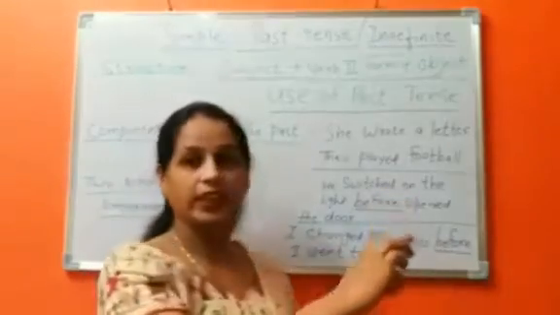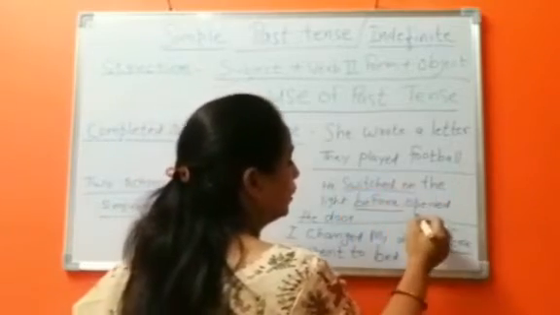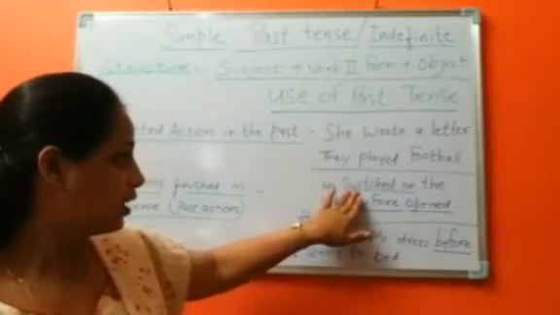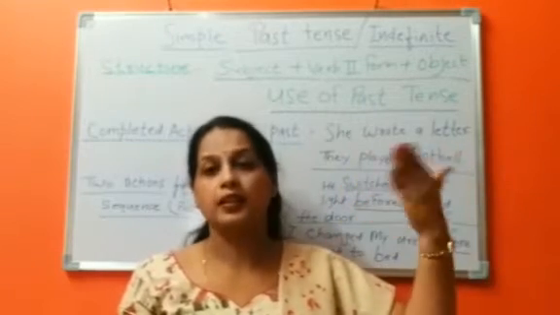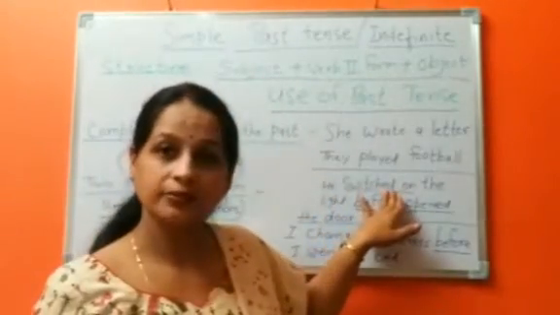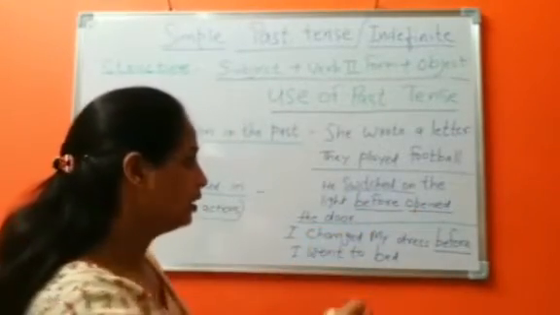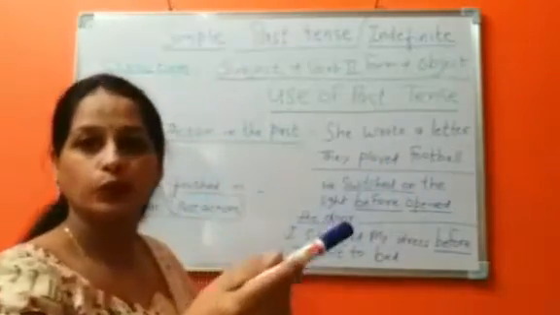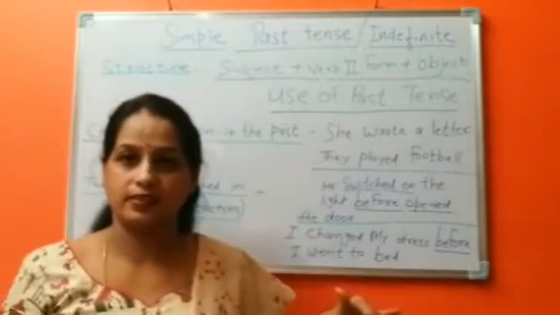In these two activities, we always use the second form of the verb in both sentences. There are two sentences. First, he switched on the light. The incident happened maybe yesterday or before yesterday. He switched on the light before he opened the door. That means first he switched on the light, then opened the door. These two actions are in sequence and in the past tense.